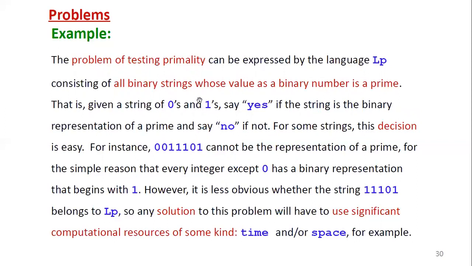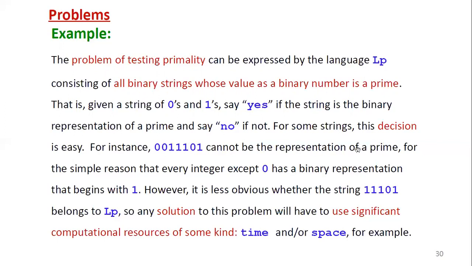Like an electric switch on and off: on means 1, off means 0. In the similar fashion, if it is a binary representation of a prime, yes, that is denoted by 1. If it is not, no, that is 0. This is the nature of this language. For some strings, this decision is easy. For instance, 0011101 cannot be the representation of a prime.